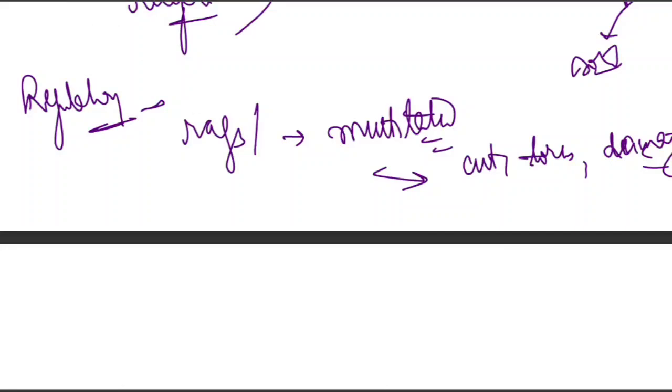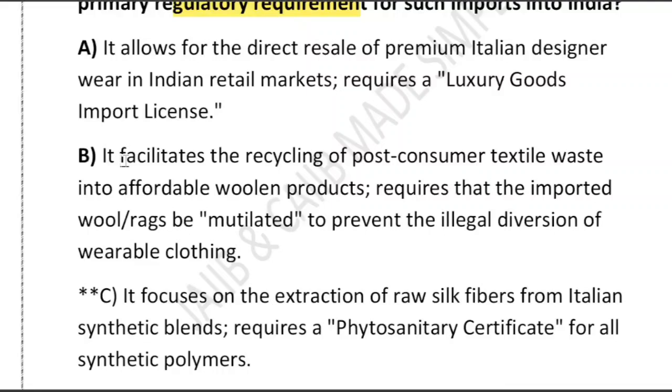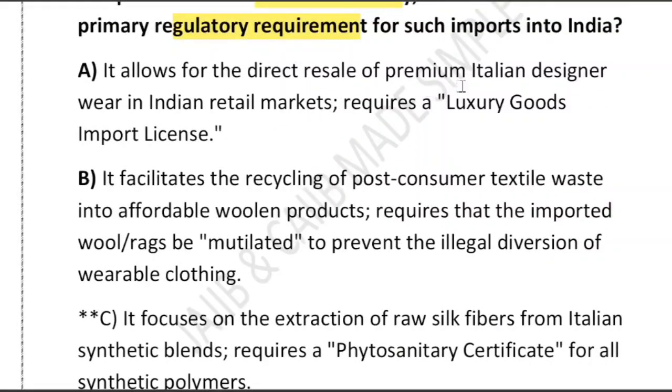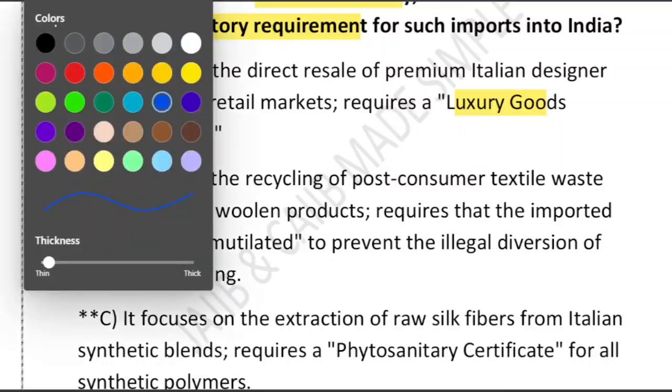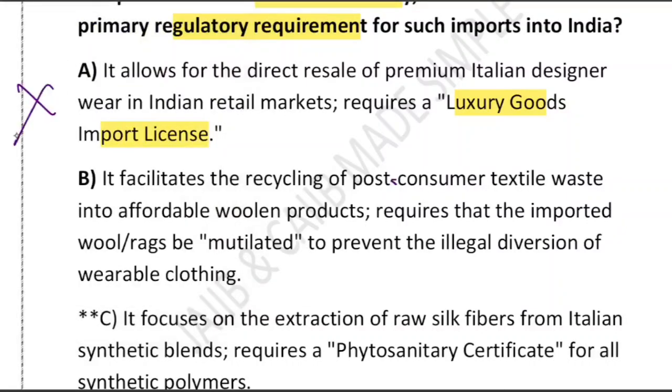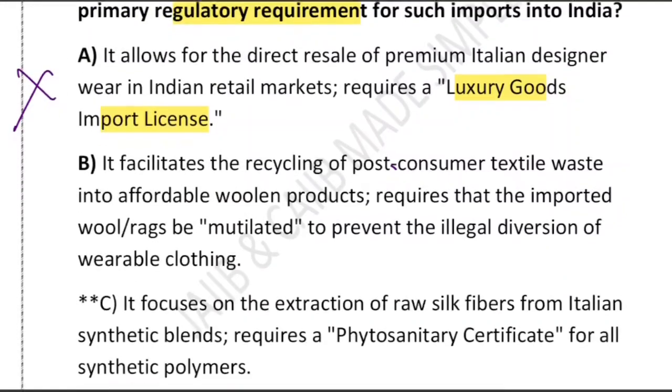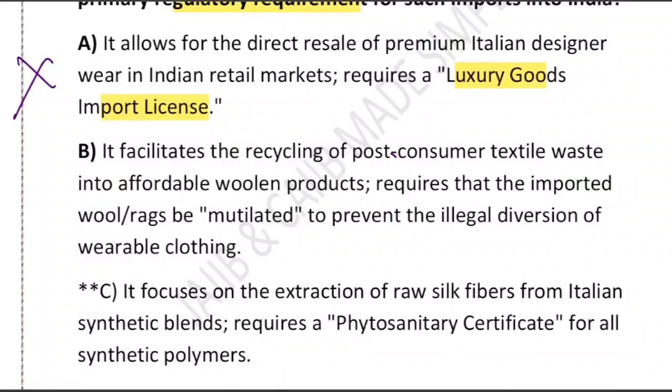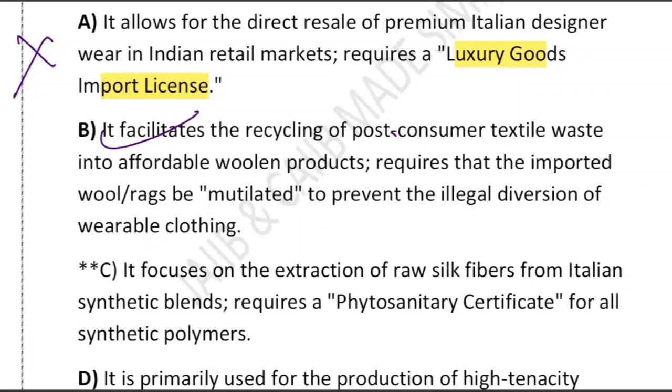If you look at option A, it allows for the direct resale of premium Italian designer wear in the Indian retail market and requires a luxury good import license. No premium luxury cloth is being imported. This is textile waste, not Italian branded garments. What about option B? It facilitates the recycling of post-consumer textile waste into affordable woolen products. Exactly. It requires that imported wool or rags be mutilated. Correct, B is the correct one.